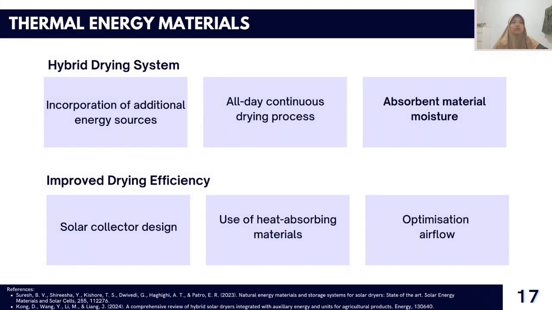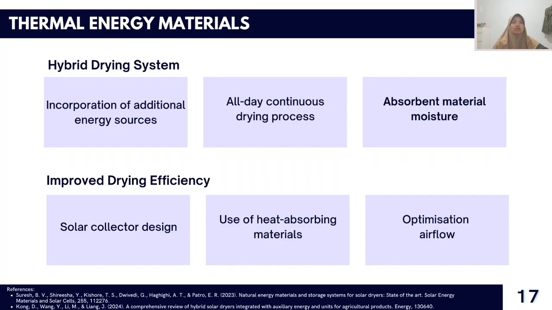Hybrid drying systems combine solar technology with additional energy sources such as phase change materials or thermal chemicals. PCM can store heat energy when the sun is shining and release it at night, ensuring the drying process continues. Sorbents such as bentonite can be used to absorb moisture from the air, improving drying efficiency.